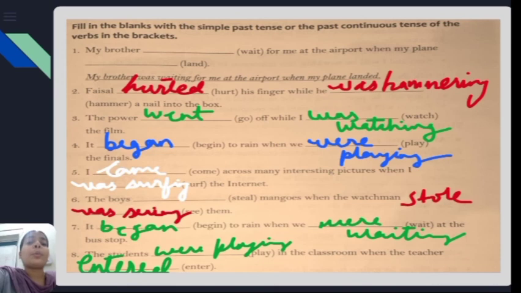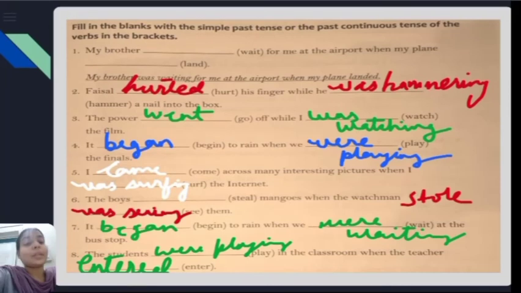The power went off while I was watching the film. It began to rain when we were playing the finals. I came across many interesting pictures when I was surfing the internet. The boys stole mangoes when the watchman was seeing them. It began to rain when we were waiting at the bus stop. The students were playing in the classroom when the teacher entered.